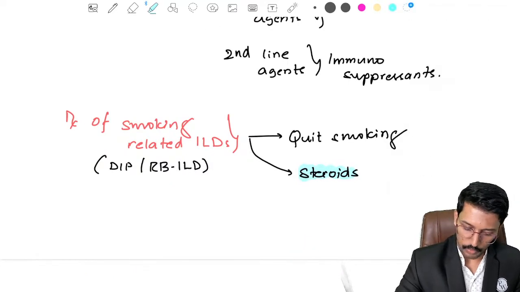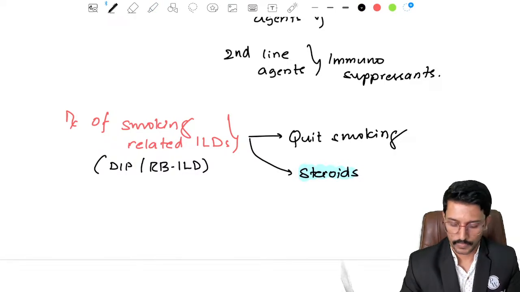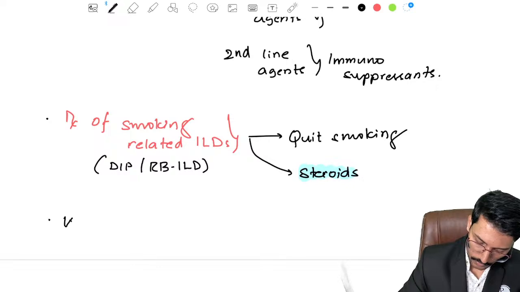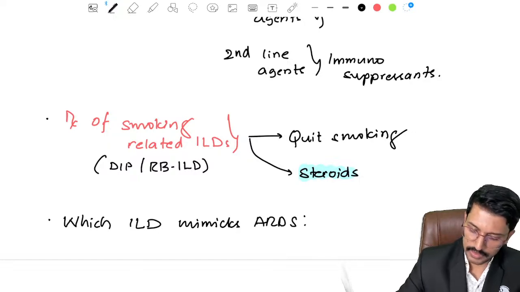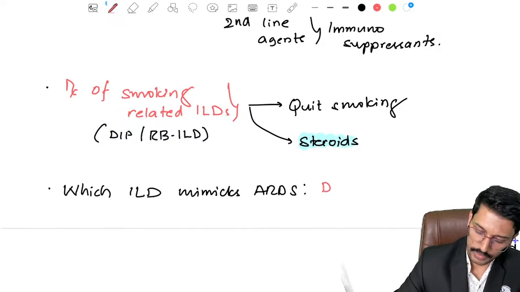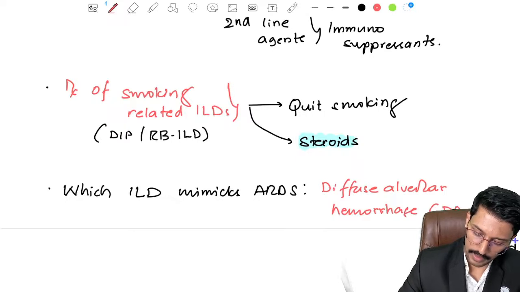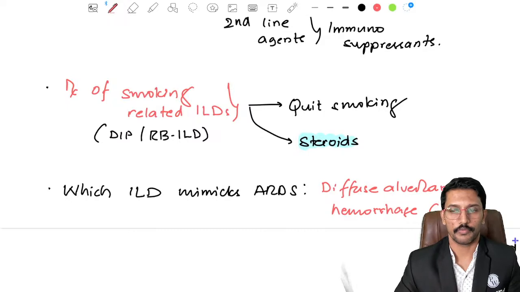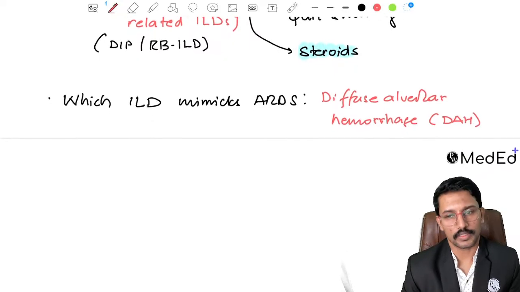One extra bullet point about ILD is which interstitial lung disease mimics ARDS, right? Which ILD mimics ARDS? The presentation is similar to ARDS. Your answer should be, there is an ILD called diffuse alveolar hemorrhage, or DAH. This can also be called diffuse alveolar damage, or DAD. Okay, so this is about the interstitial lung disease.